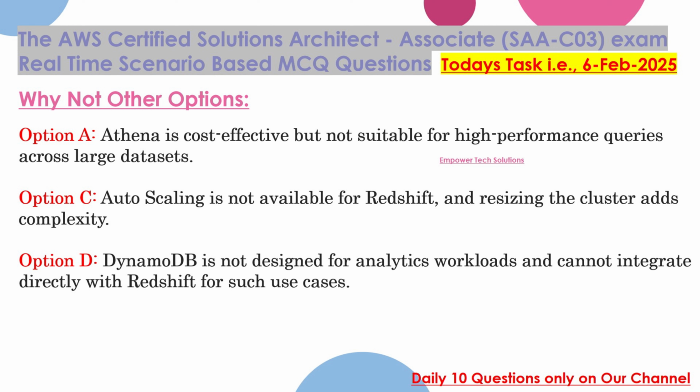Why not other options? Option A, Athena is cost-effective but not suitable for high-performance queries across large datasets. Option C, auto-scaling is not available for Redshift, and resizing the cluster adds complexity. Option D, DynamoDB is not designed for analytics workloads and cannot integrate directly with Redshift for such use cases.